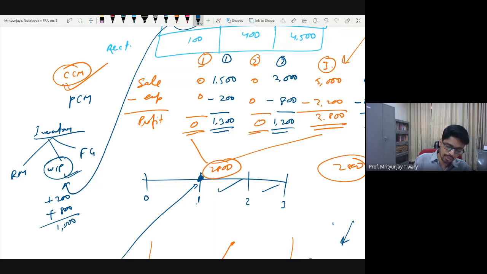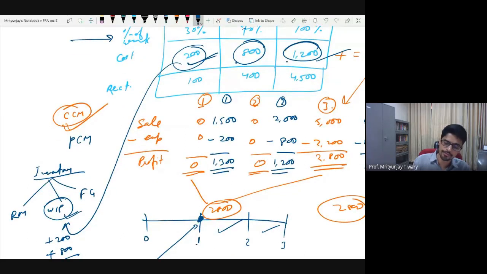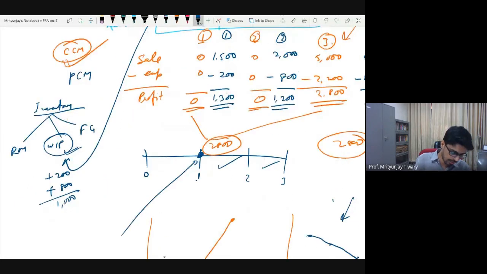And on top of that, you are spending a further 1200 fresh. So total 1200 you add to it. So total you are spending 2200. So your inventory equivalent has become 2200. Now when you sell these things off, whatever you sell becomes your cost of goods sold. So this itself will become your cost of goods sold.